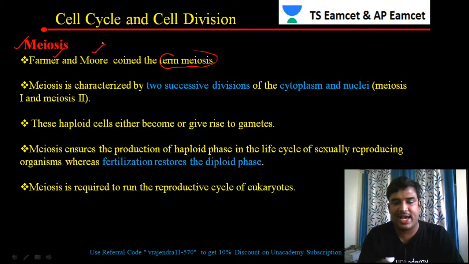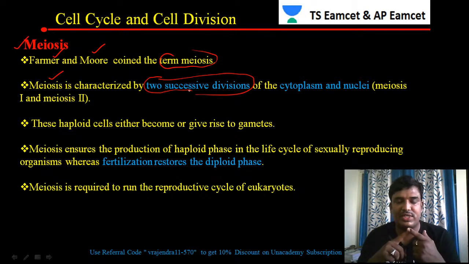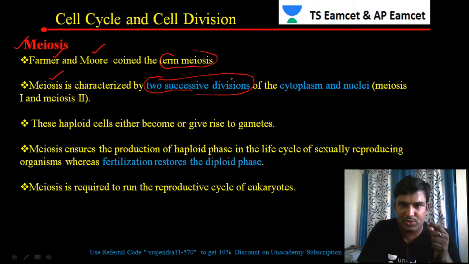So what is the importance of meiosis? Meiosis is characterized by two successive divisions. What is happening in meiosis is that two successive divisions take place. These two successive divisions are called meiosis 1 and meiosis 2.